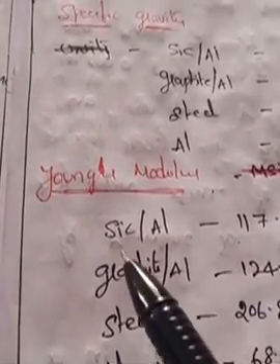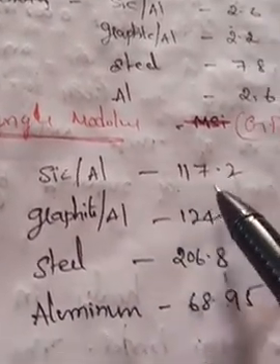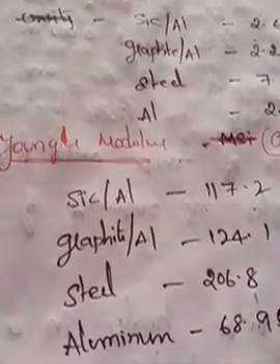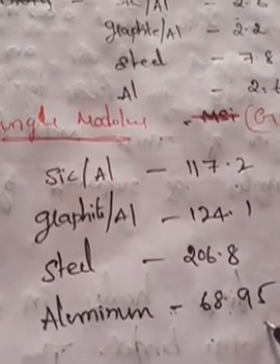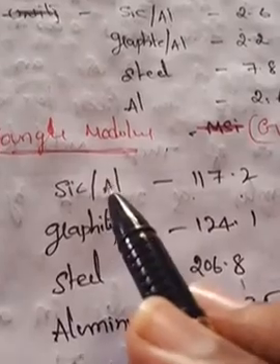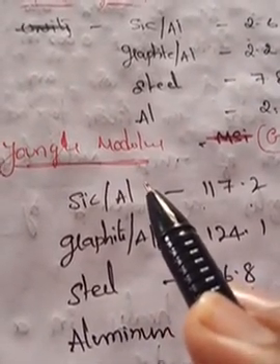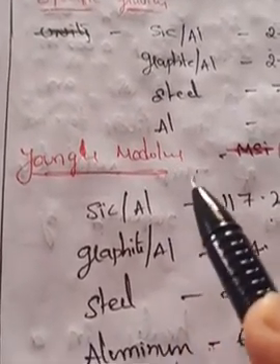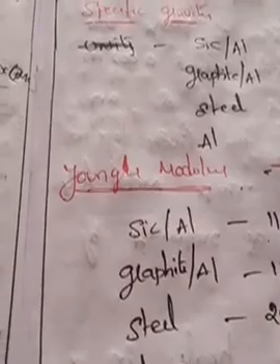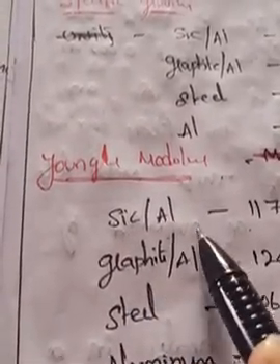But with the combination of silicon carbide and aluminum, we can get 117.2 gigapascal. But only aluminum, the metal, has only 68.95 gigapascal. So here we can increase the Young's modulus. Young's modulus is also called modulus of elasticity. We can increase the modulus of elasticity of aluminum by adding silicon carbide to the aluminum.